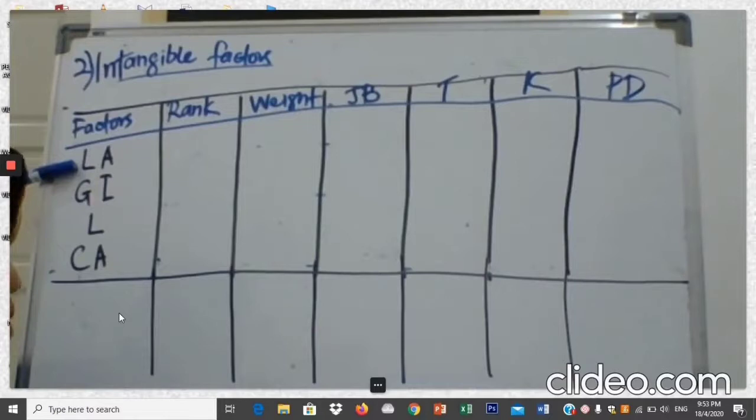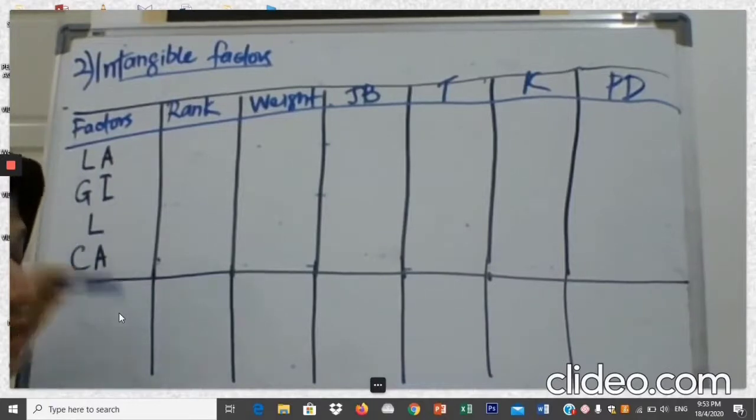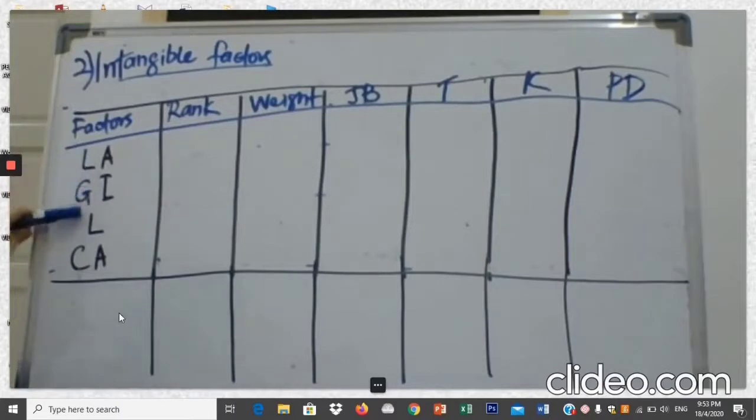The first factor is labor availability, then government influence, lifestyle, and also community awareness. Now let's look at the sentence that I said is a very important sentence just now, right below the table. This sentence is saying that out of these 4 factors, which one is the most important, second important, third, and the least important?